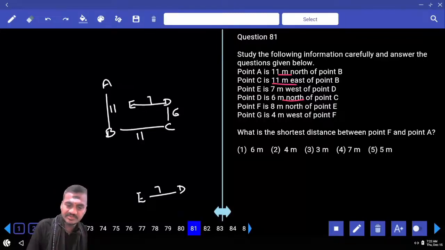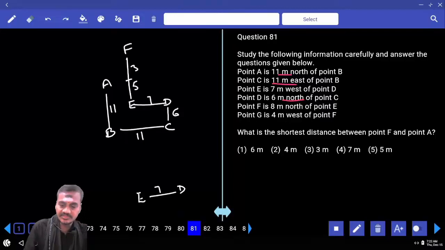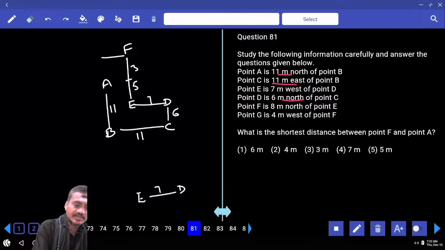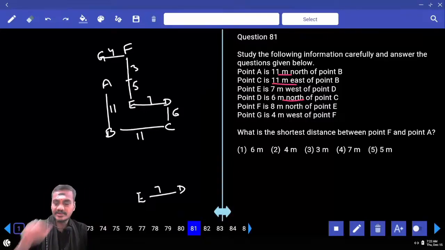And F is 8 meters to the north of E. From here 8 meters. And 6 plus how much of 5? 5 plus 3, 8. And this is F. F is 8 meters. G is 4 meters to the west of F. 7 plus 4. And A, G, B are in a vertical straight line.